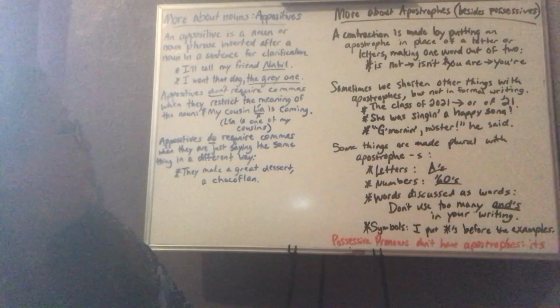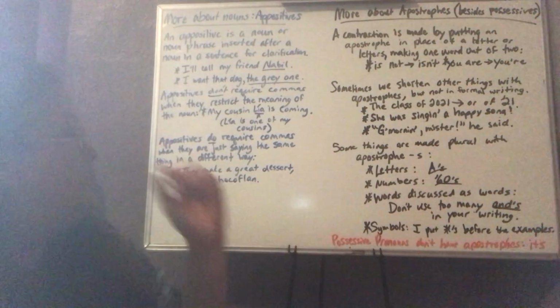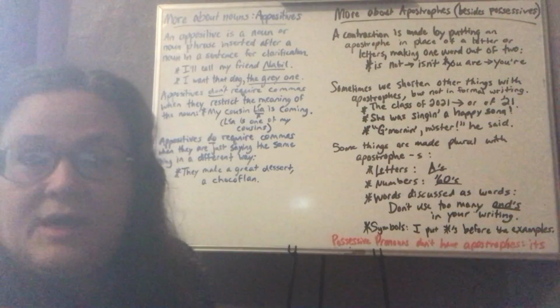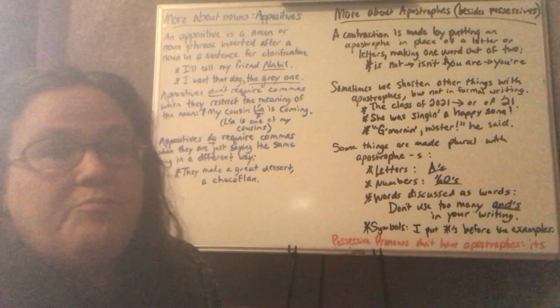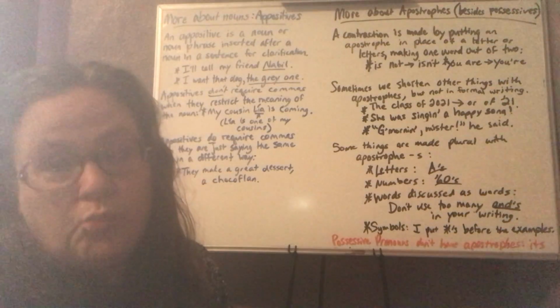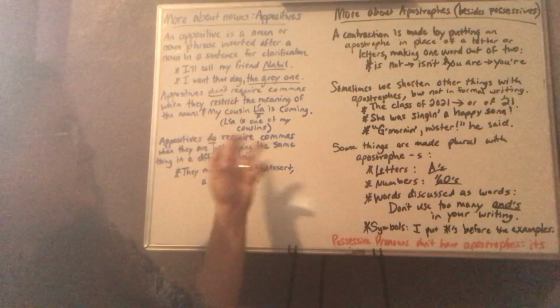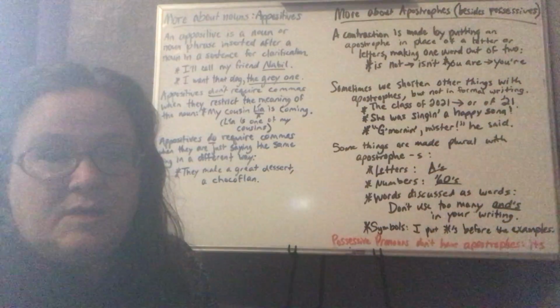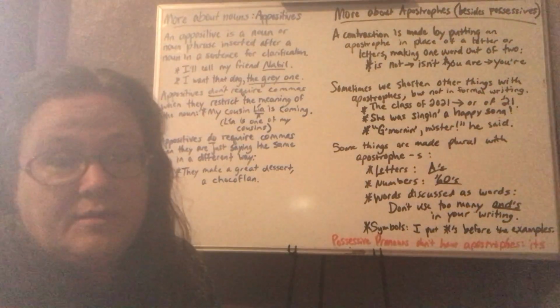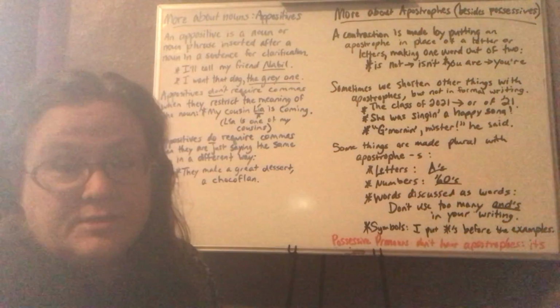Appositives don't require commas when they restrict the meaning of the noun. So, my cousin Leah is coming. Maybe I have more than one cousin, and so I'm telling you which cousin I'm talking about by putting her name. The sentence makes sense, my cousin is coming, without her name, but I want you to know that Leah is the cousin that I'm talking about.